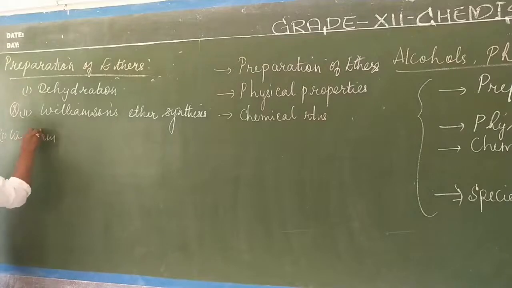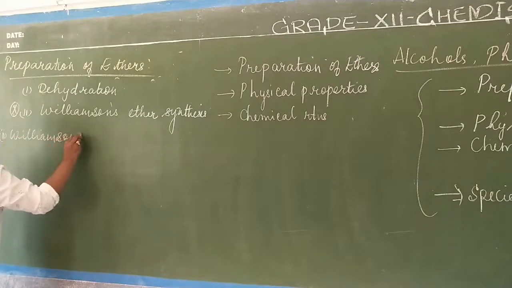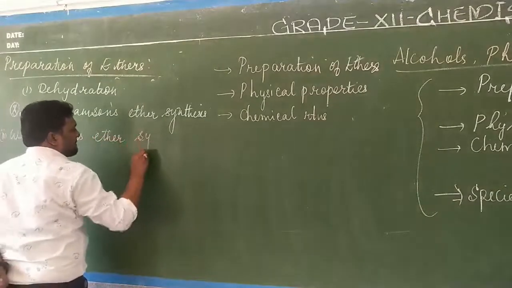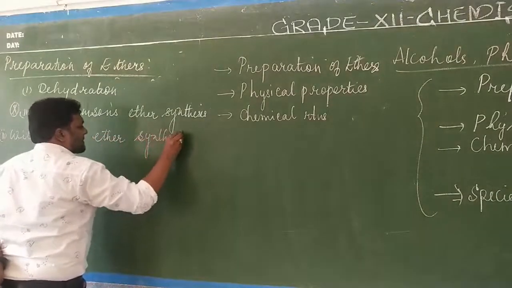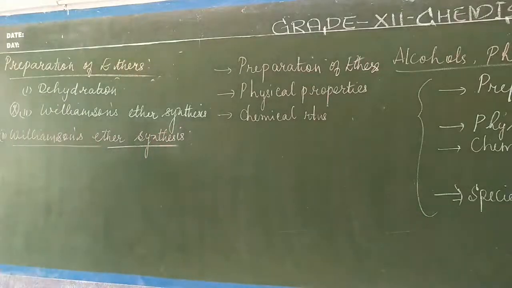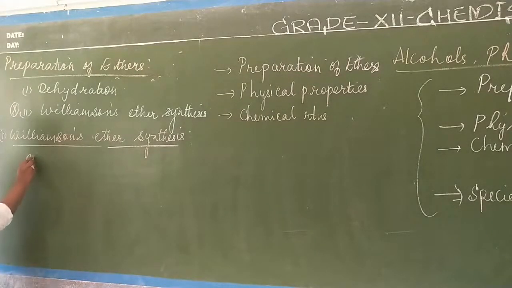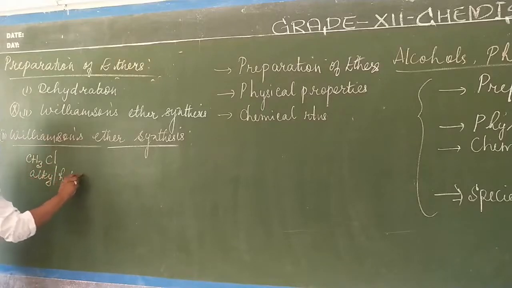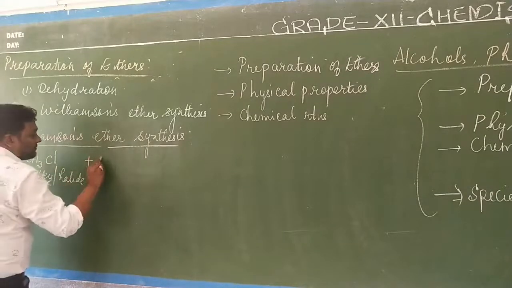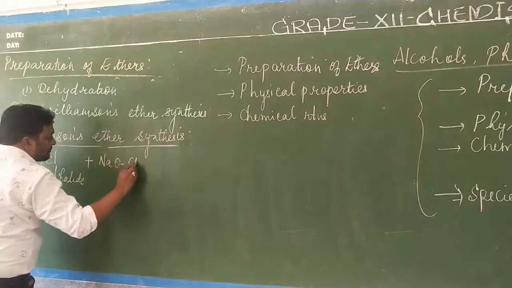Williamson's ether synthesis. For this, we have to take an alkyl halide, for example CH3Cl. This is called an alkyl halide. The alkyl halide is treated with sodium ethoxide or sodium methoxide.